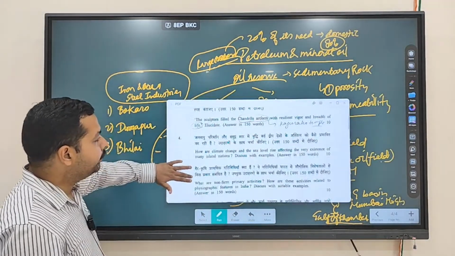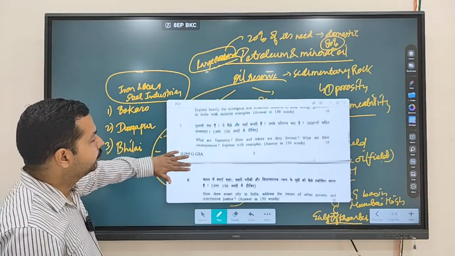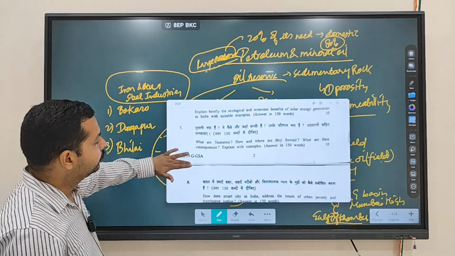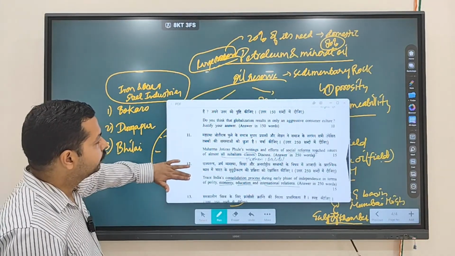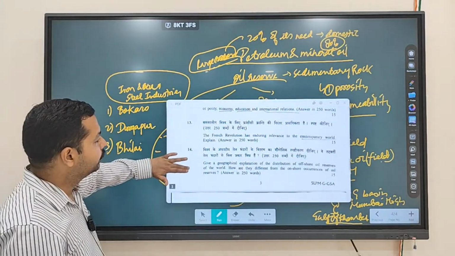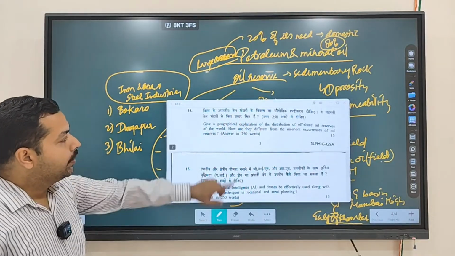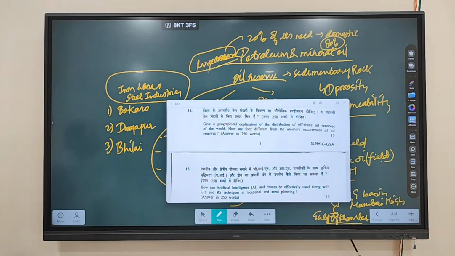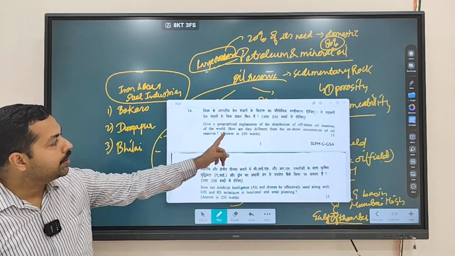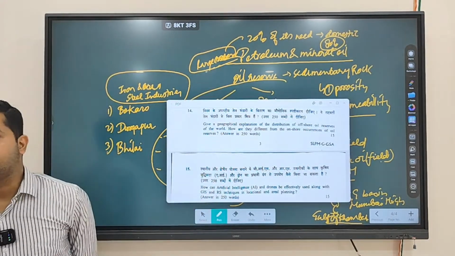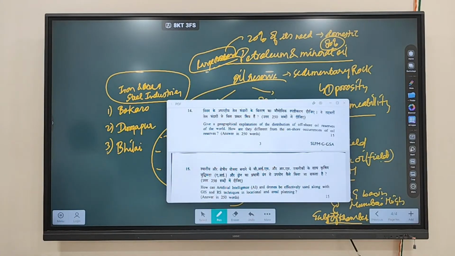Now, if you see this question: give a geographical explanation of distribution of offshore oil reserves of the world. How are they different from onshore occurrence of oil reserves? You can see this question has been asked in this year's prelims. What you have to keep in mind is the offshore oil reserves as well as the onshore oil reserves.